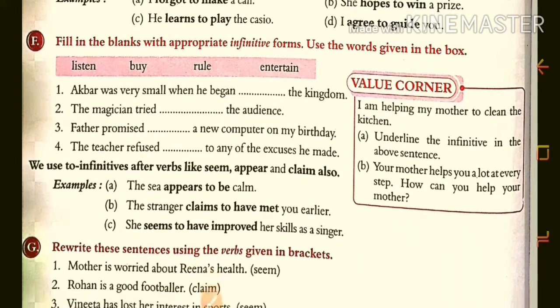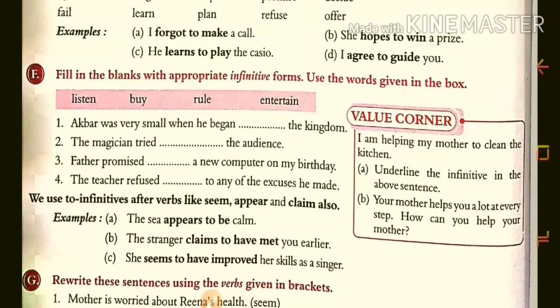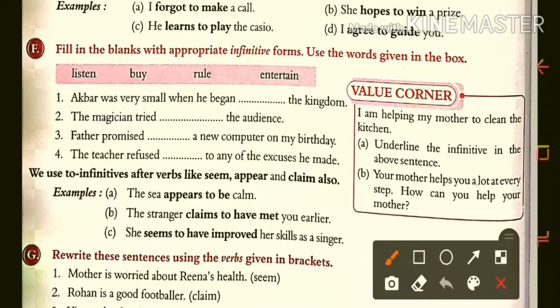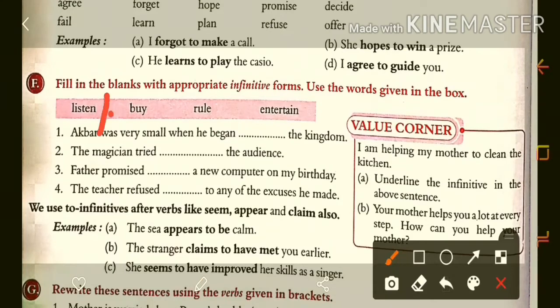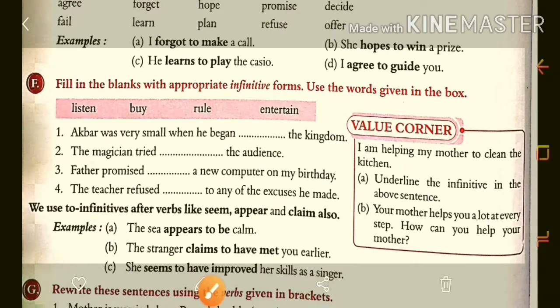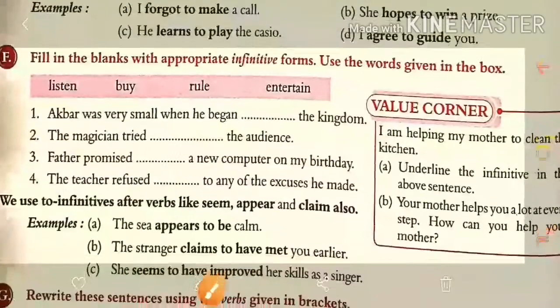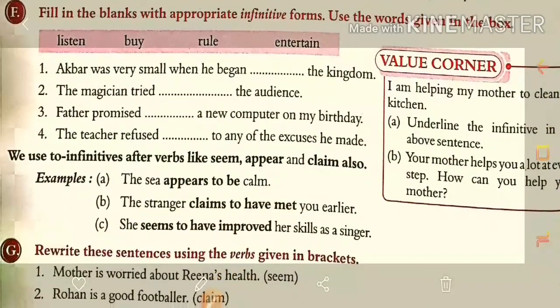Akbar was very small when he began to rule the kingdom. Then second is that the magician tried to entertain the audience. Then father promised to buy the new computer on my birthday.